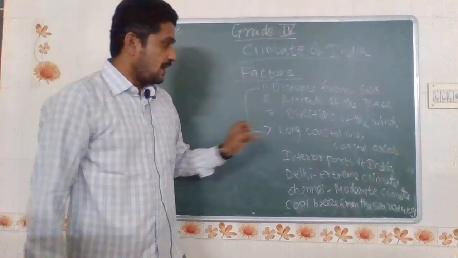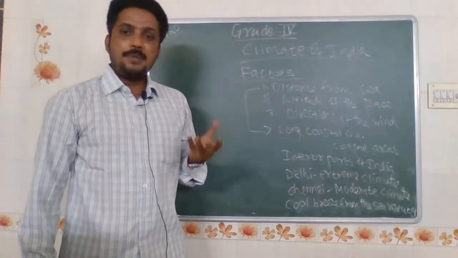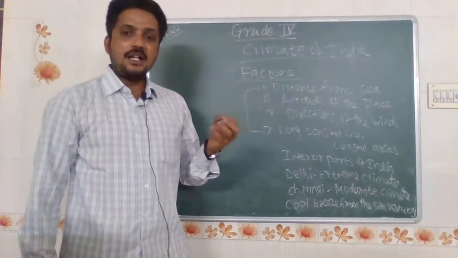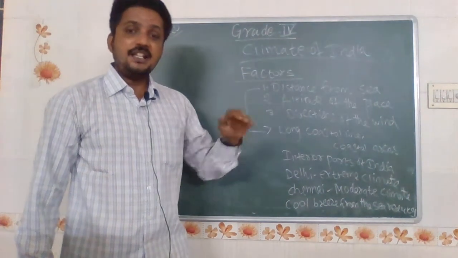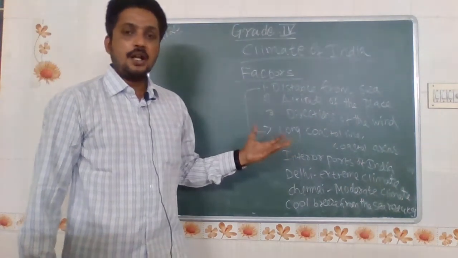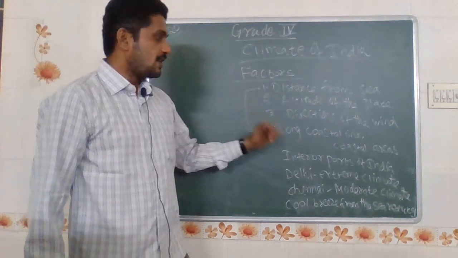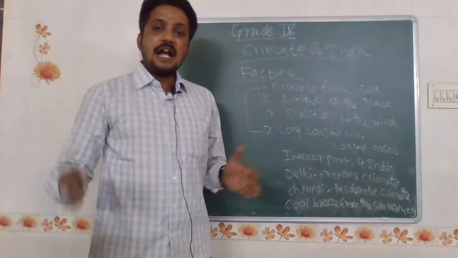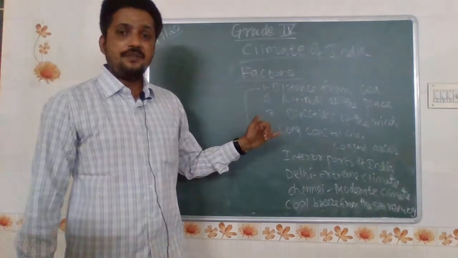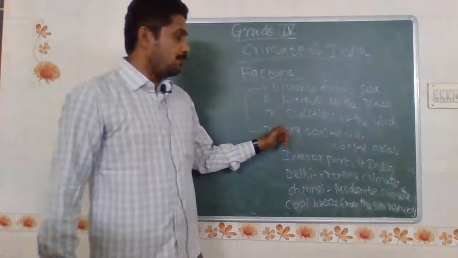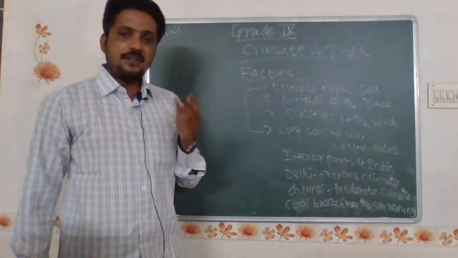So the coastal areas have been affected. The people have been moved to a safe zone. The government has instructed people staying near the seashore, coastal areas and coastlines to move to a safe zone. The fishermen did not go to the sea to do their work, because of heavy wind blowing from the sea and large waves, and we cannot go there. At the time of heavy rainfall, people in long coastline and coastal areas are affected more.